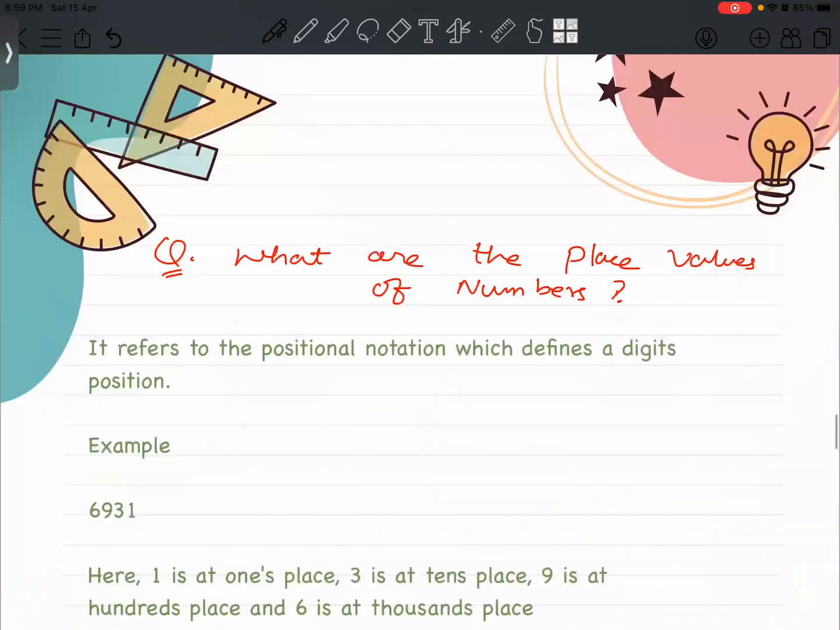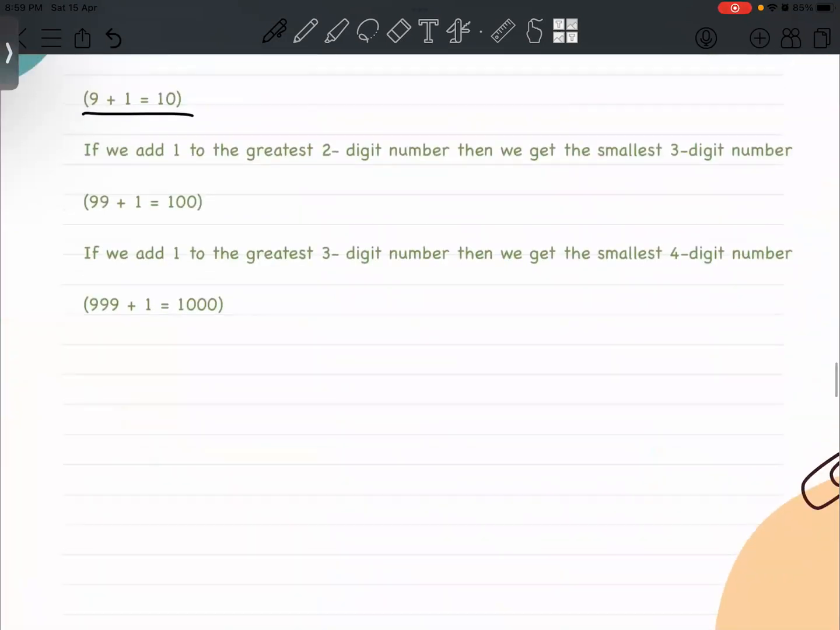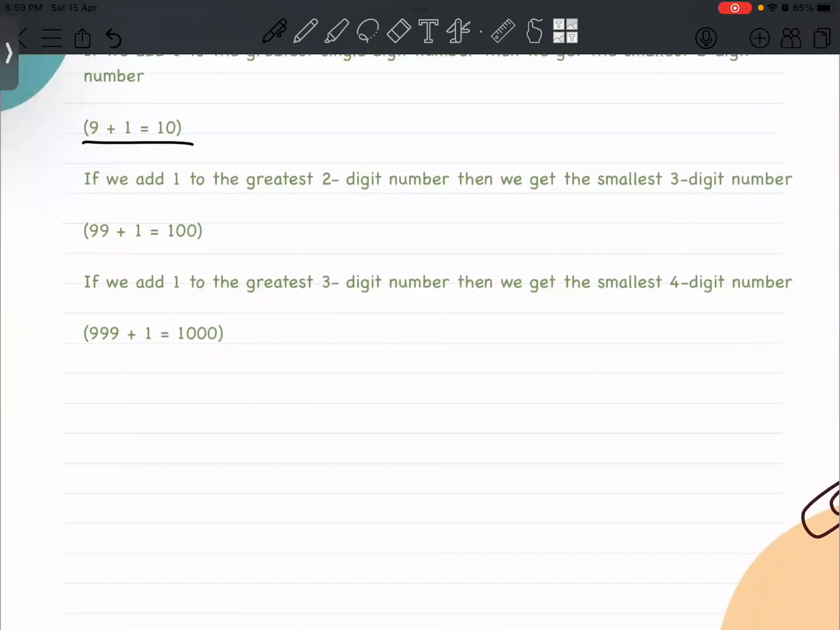One more thing is how we assign the place values of a number. But before that, let's talk about the expanded form of a number. Let's say I have taken the number 6825 and I tell you to expand this number, to break this number. How will you break it?